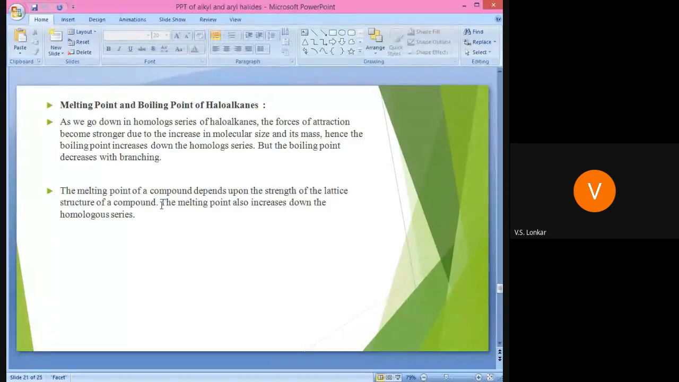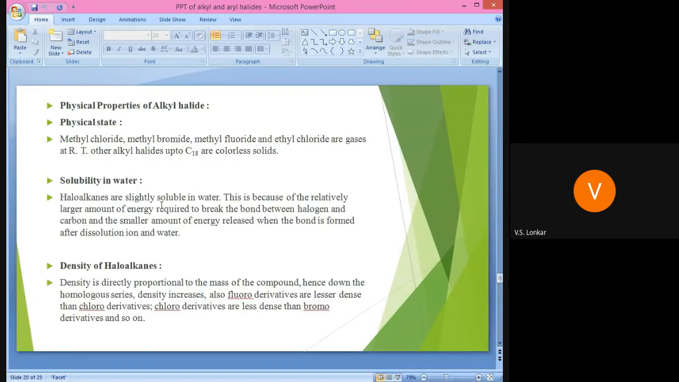Got it? Have you understood these physical properties of alkyl halides? Okay, up to this point, is there any doubt regarding the nomenclature and classes of alkyl halides, the methods of preparation of alkyl halides, and the physical properties of alkyl halides? Any doubt? You can note down those physical properties.